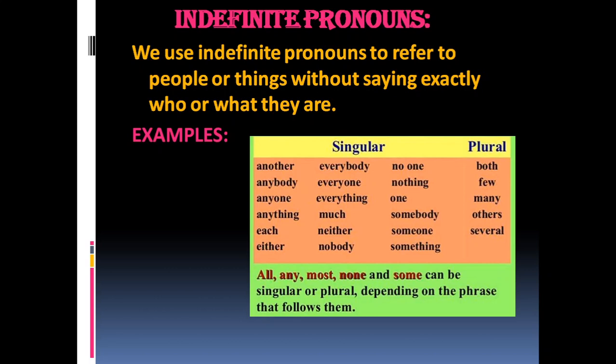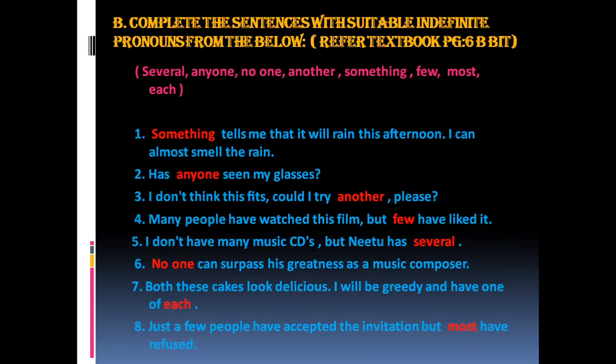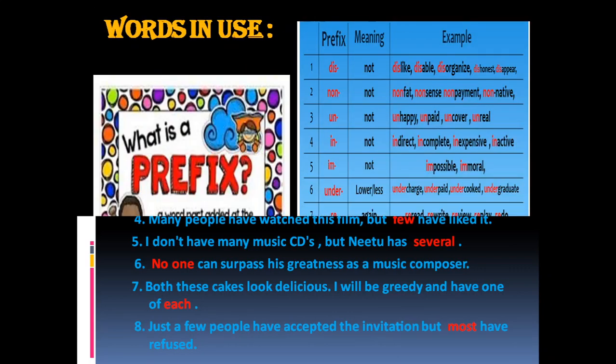These are some of the examples. There are also indefinite pronouns which can be used both for singular and plural. For example, all, any, most, none and some. We have a textbook exercise on page number 6, B-bit. Complete the sentences with suitable indefinite pronouns from the box. Please go through this exercise.